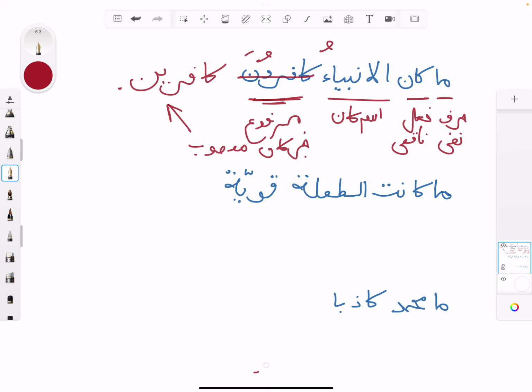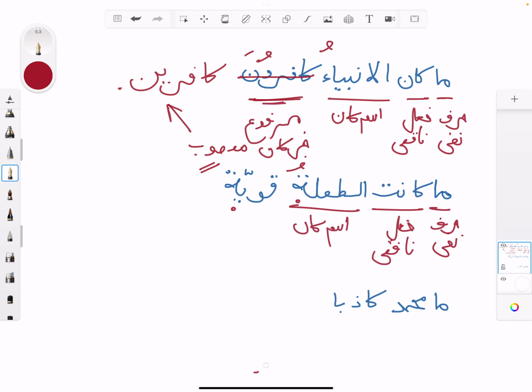Let's look at this one. The next one, ما كانت الطفلة قوية. Remember it's feminine as well. So ma is harfu nafyin, كانت is فعل ناقص, it's feminine. الطفلة is the ism of كان, and قوية is the khabar of كان, which is going to be mansoob.